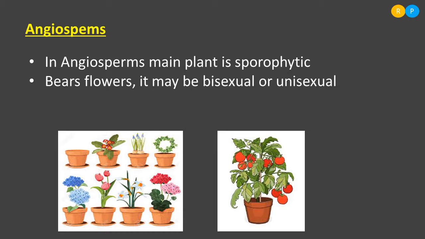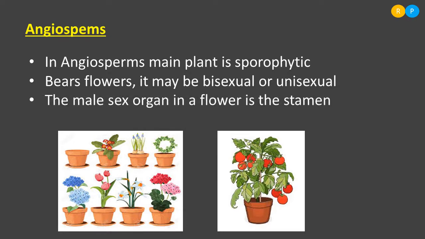What do we mean by bisexual and unisexual? The bisexual flower consists of both reproductive organs, that means male and female reproductive organs are present in the bisexual flower. But in the unisexual flower, we can see either the male or the female reproductive organ. Because of this, the flowers are divided into two different types. The bisexual flowers consist of both reproductive organs and the unisexual flower consists of either the male or the female reproductive organ.